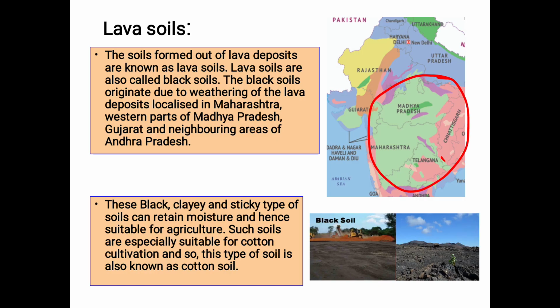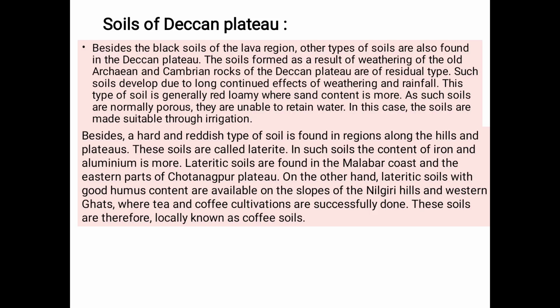Then why are they called lava soils? What are lava soils? The soils formed out of lava deposits are known as lava soils. Then the Deccan Plateau. Apart from lava soils, what are the other different types of soils found in the Deccan Plateau? One is red loamy soil. Another is lateritic soil.